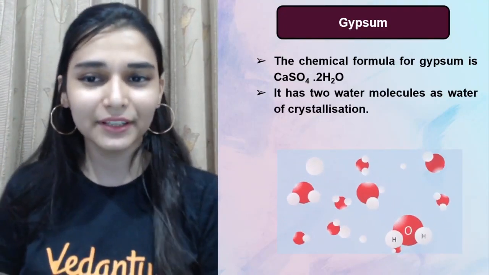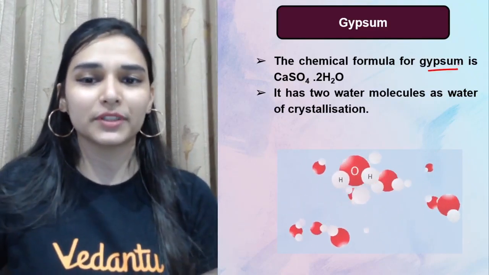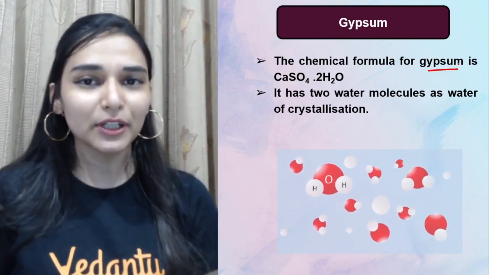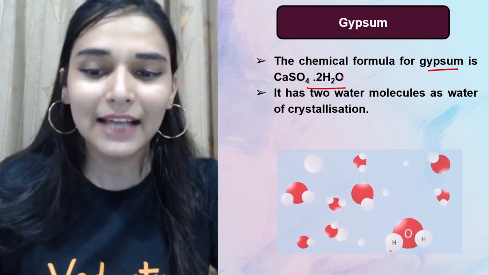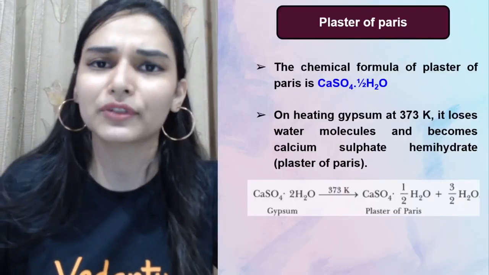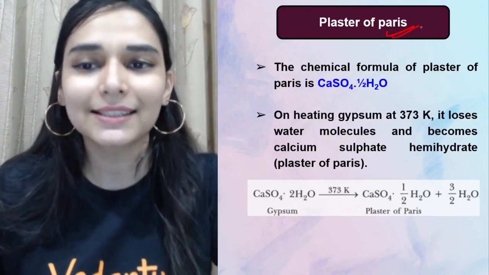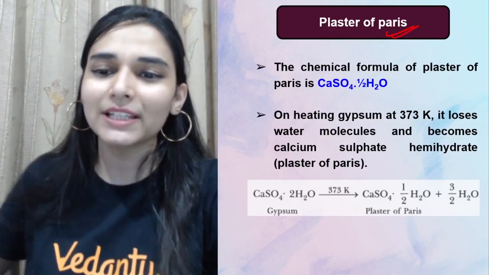So then you have another salt that also contains water of crystallization. We are having gypsum. Gypsum का chemical formula क्या है? That is calcium sulfate dihydrate. It has 2 water of crystallization. Powdery white color का होता है if you have ever seen it. And यहाँ से you can also get plaster of Paris. Another important salt. कैसे बनेगा?